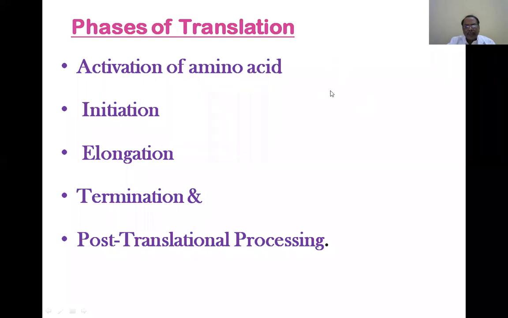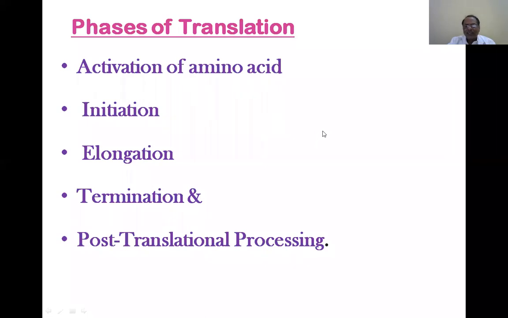Now, each type of RNA in eukaryotes is synthesized by an enzyme that carries out polymerization, joining one nucleotide to another nucleotide.